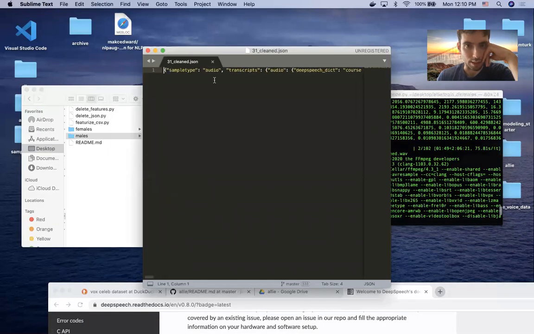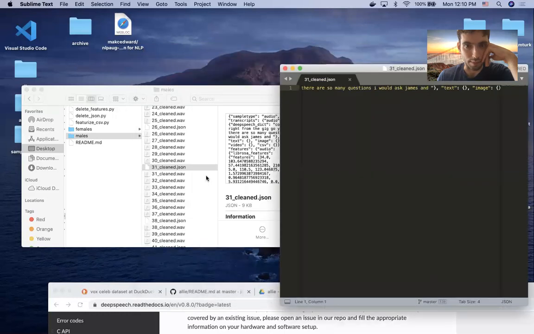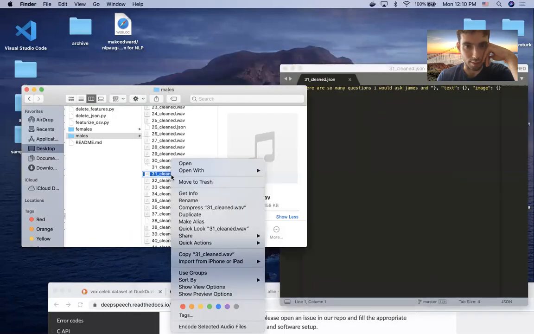And you can see it's an audio sample type. It has the dictionary of the audio transcript here. If I play this file, you can hear it really fast.